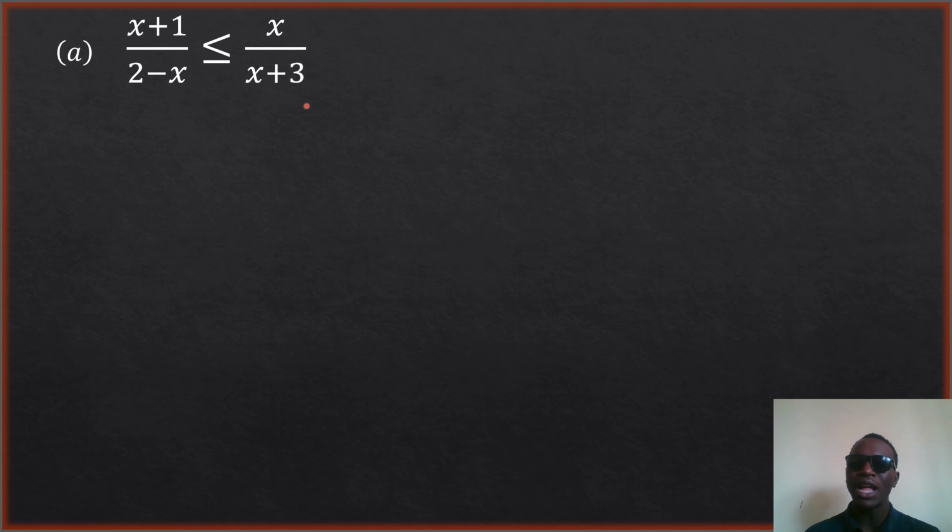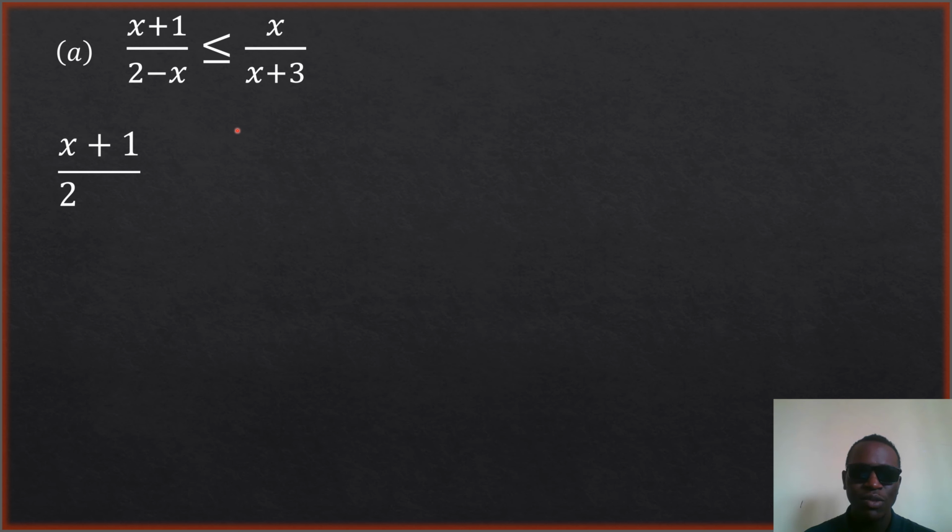Okay, so don't make that mistake. What we'll do is this: we'll gather all the terms on one side. This term will cross the inequality sign. When it is crossing the inequality sign, it just changes. In other words, we are subtracting both sides of this inequality by what? x over x plus 3. We subtract on both sides, so this one will become 0 here.